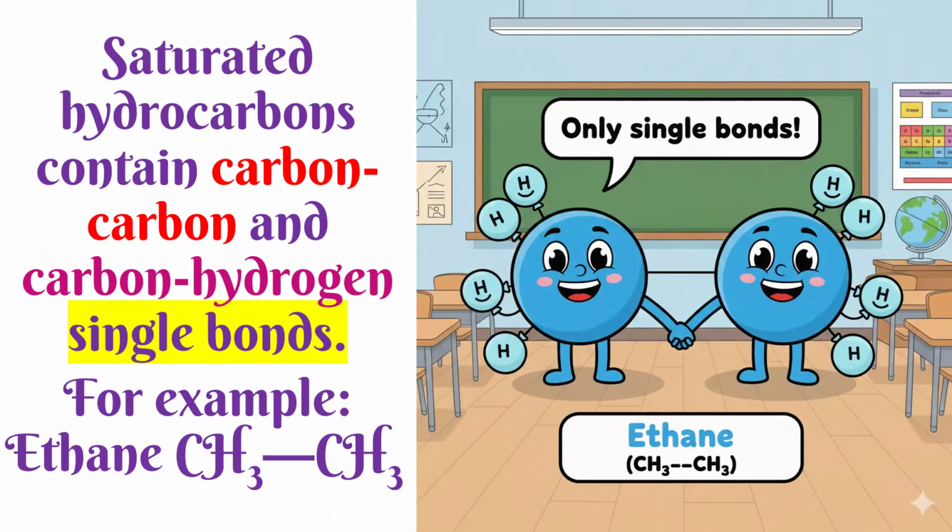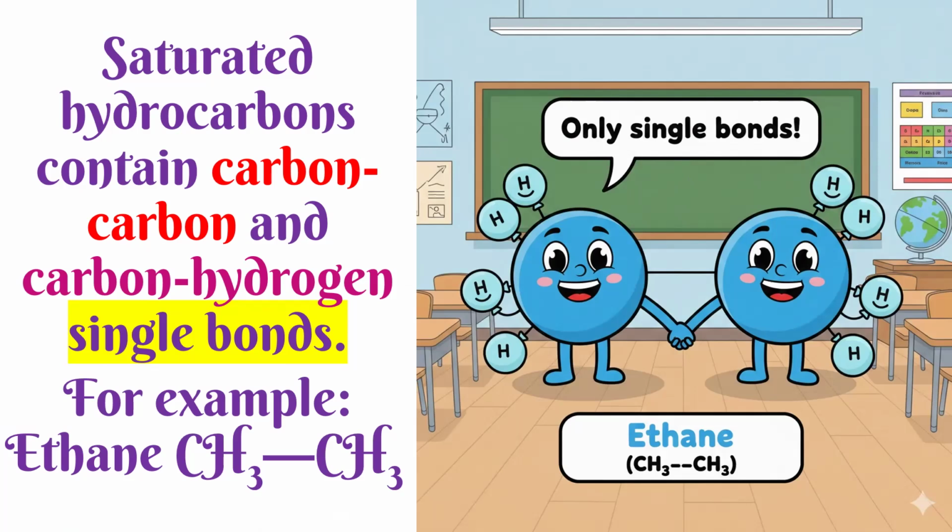A saturated hydrocarbon contains carbon-carbon and carbon-hydrogen single bonds. We said hydrocarbons are classified based on the carbon-carbon bond. Here we have the carbon-carbon as well as the carbon-hydrogen bonds, and both are single bonds. In few words, all the bonds here are single bonds. Only single bonds are there. So methane, ethane, all these are which one? Single bond, saturated. What is the name for it?